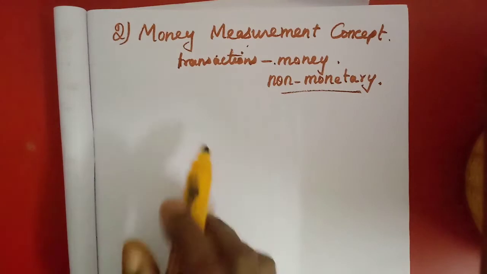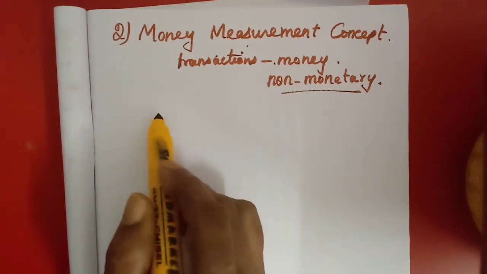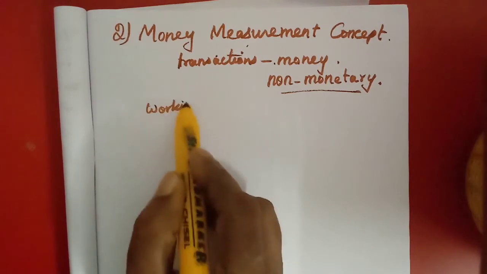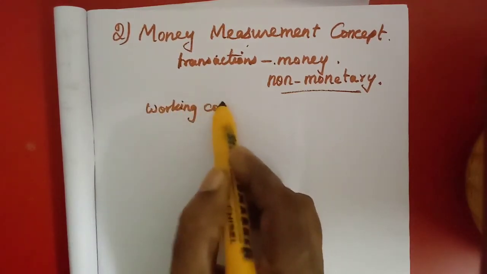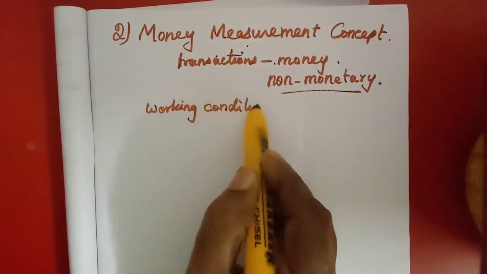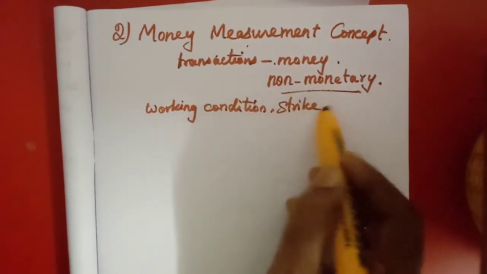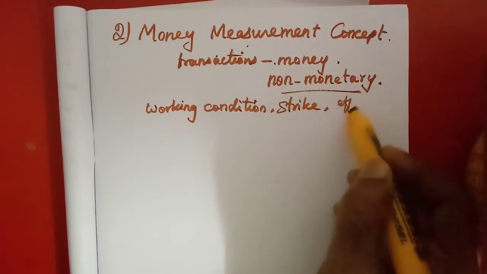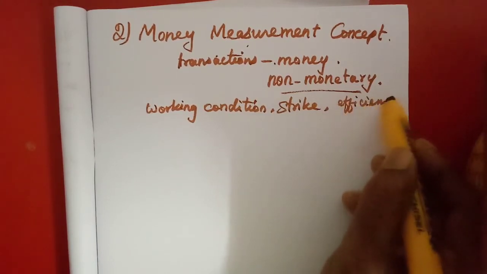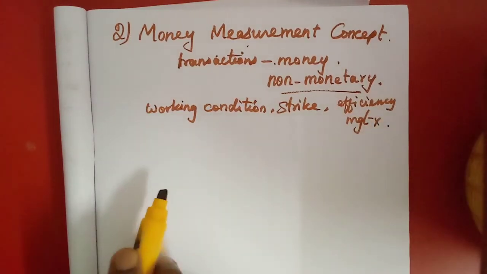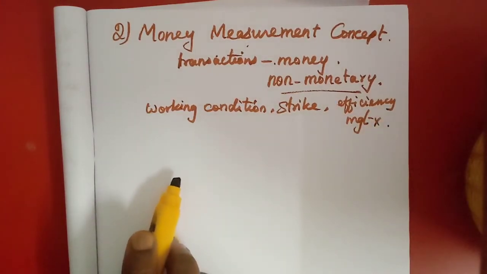Or the working conditions inside the working place, the working condition of the workers. The strike when they have made, or the efficiency of the workers or management, cannot be shown in the books of accounts.